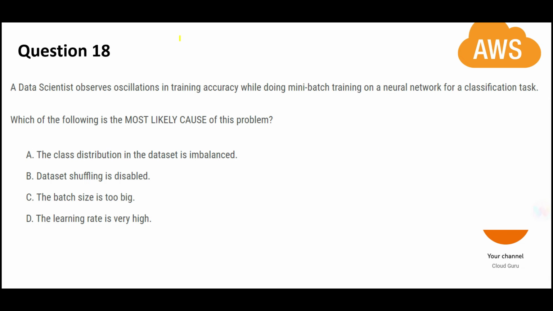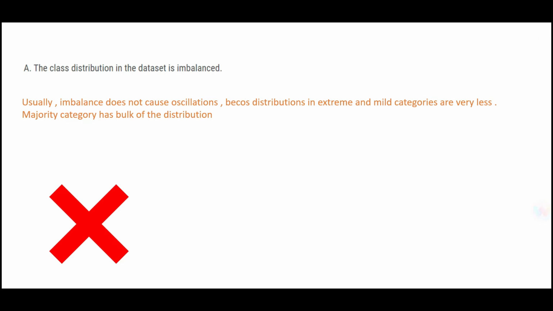Let's look into the third question. See, the keyword here is data scientist is observing oscillations in training accuracy. What is he doing? He is training a neural network for a classification task. What is causing these oscillations? The class distribution in the data set is imbalanced. This is a wrong one. Imbalance does not cause oscillations.